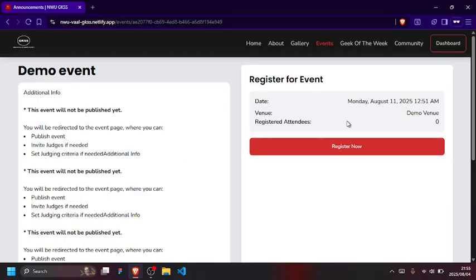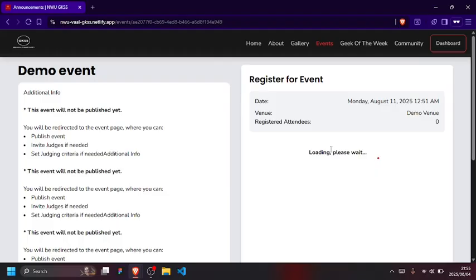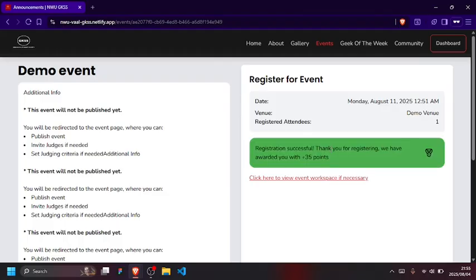What I'm going to do is just click this red button here, register now. Just click, it's going to load. Then I even got 35 points. That's great. And they said on the notifications, on our WhatsApp group, that this event is a hackathon and we should work in a workspace. So it says click here to view event workspace, right?